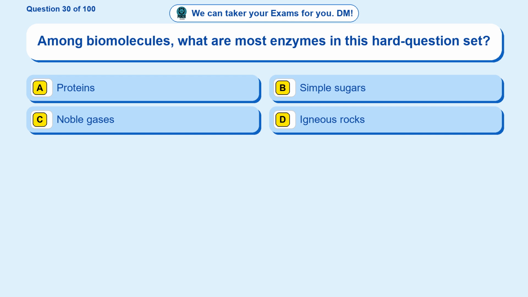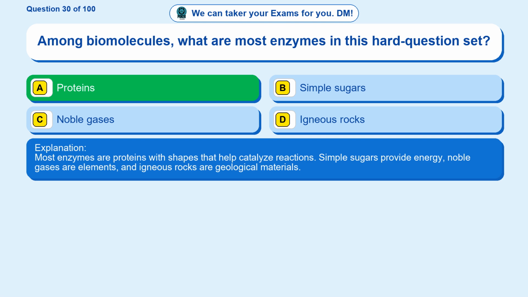Question 30. Among biomolecules, what are most enzymes in this hard question set? Option A, proteins. Option B, simple sugars. Option C, noble gases. Option D, igneous rocks. The correct answer is option A. Proteins. Most enzymes are proteins with shapes that help catalyze reactions. Simple sugars provide energy, noble gases are elements, and igneous rocks are geological materials.